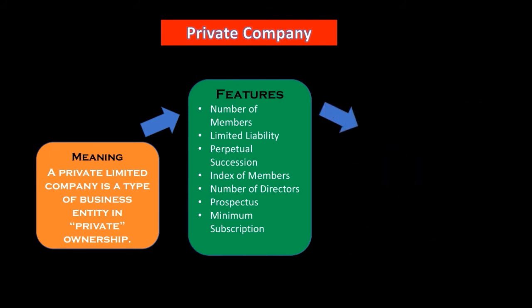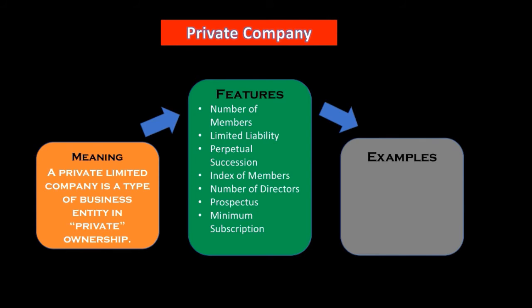The next one is examples of private company. Companies like Flipkart, Book My Show. There are a number of companies you can name that are private companies. Now we have some additional information regarding the private company types. So see, what are the types of private company? Limited by shares. In a private company limited by shares, how much share you hold in a company, accordingly it is categorized. The next one is limited by guarantee. The next one is unlimited liability.